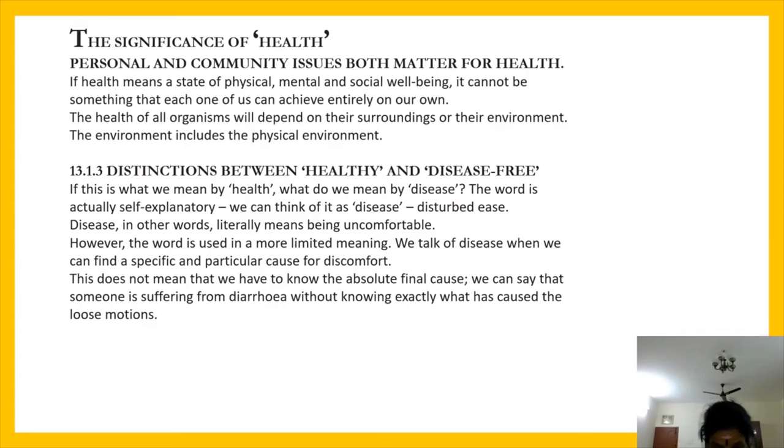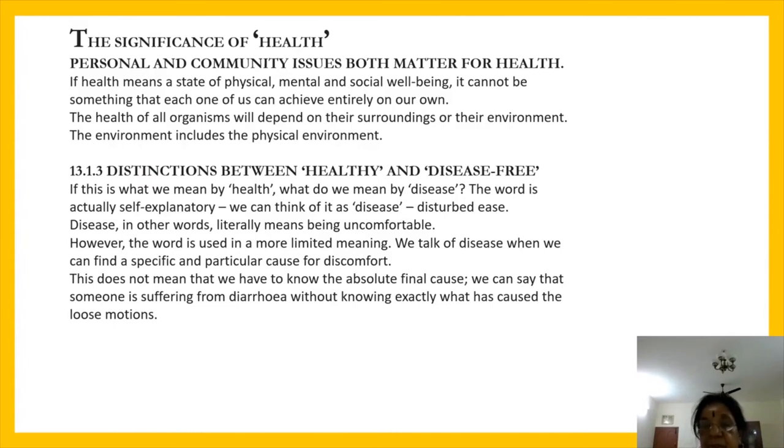So this is another: personal and community issues both matter much to maintain our good health. The next is, it said social equality and harmony are therefore necessary for individual health.